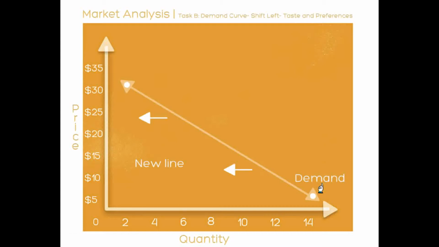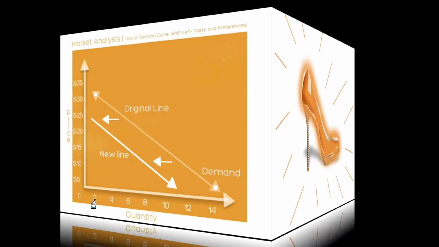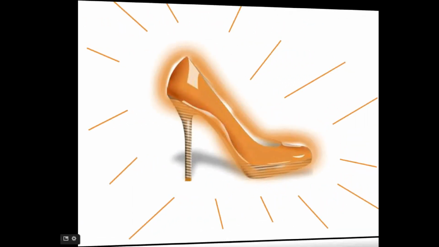In this scenario, the demand curve shifts to the left because of the decrease in the price and the quantity demanded. For example, only 12 high heels were purchased at $5 instead of 14 high heels that used to be purchased at that same price, which is $5.